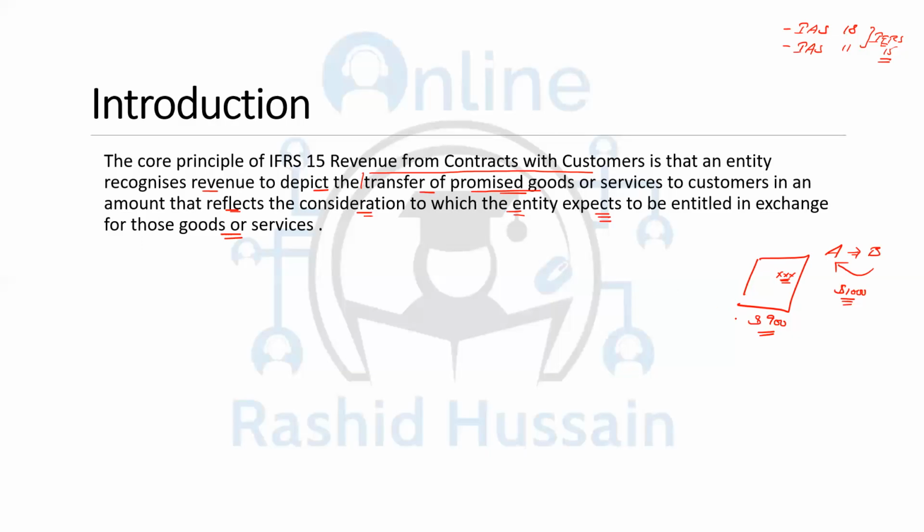Now, at what amount should the revenue be recognized? Is it going to be $900 or $1,000? It is going to be $900, because the standard specifies that it should be an amount that reflects the consideration to which an entity expects to be entitled in exchange for those goods and services. So it is not going to be the contractually agreed amount. It is going to be the amount they expect to receive.